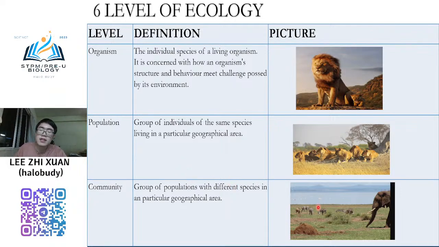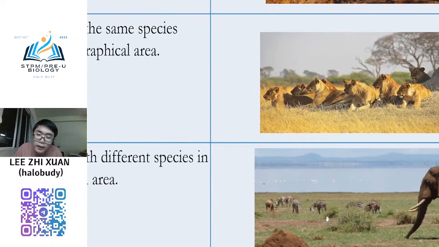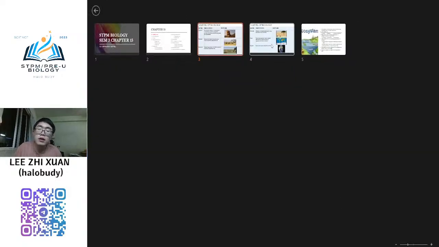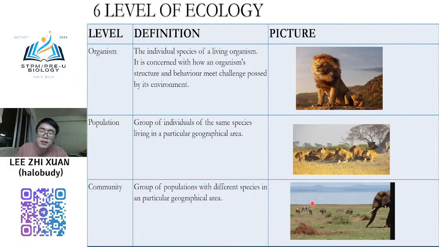If you see this grassland now, you can see elephants and zebras here, maybe also a lion, and in the river there are geese. This is what we call a community: different species gathered together in one area.